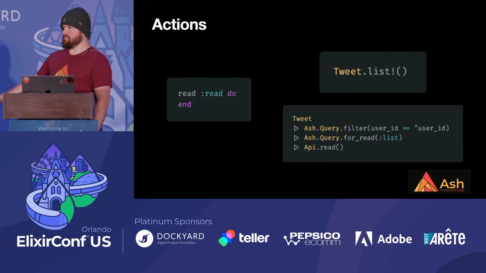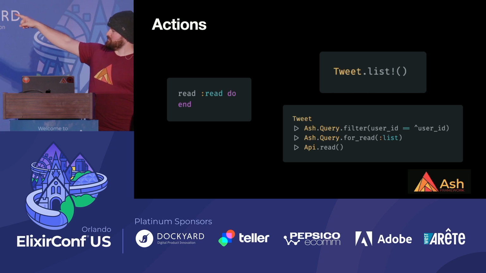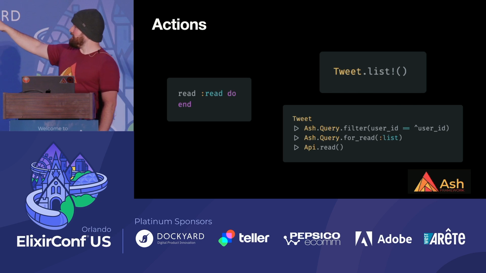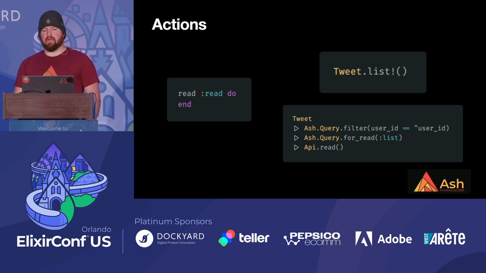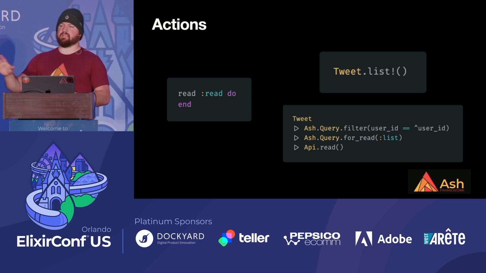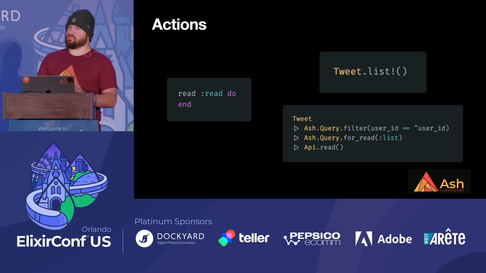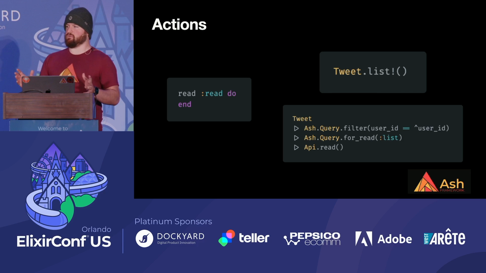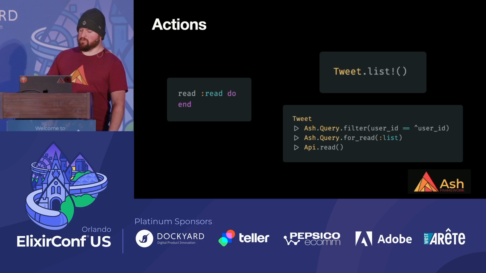So I want to talk about actions. We're going to do a bit of an introduction here. There's supposed to be an image here of a resource, but there isn't. Anyway, in Ash, we have a concept of actions. Actions live in resources, and resources act kind of like the nouns in your system. They look just like an Ecto schema, just a little different. And they act like nouns and sometimes like concepts, right? So the question I like to ask people is, what's a module for? For anything, right? It's up to you. And a resource is very similar.